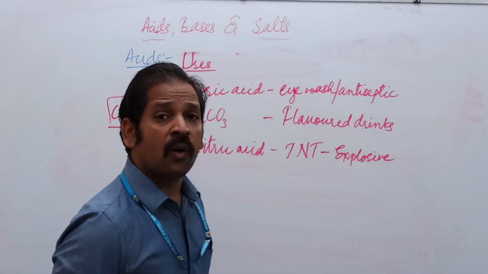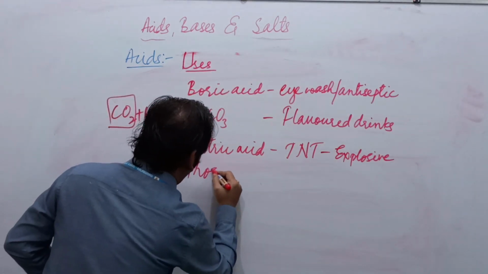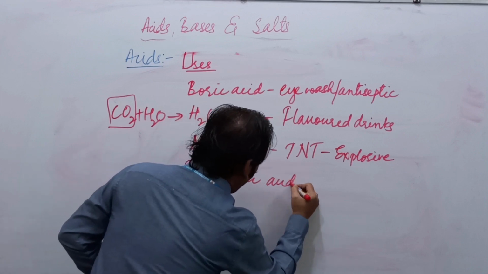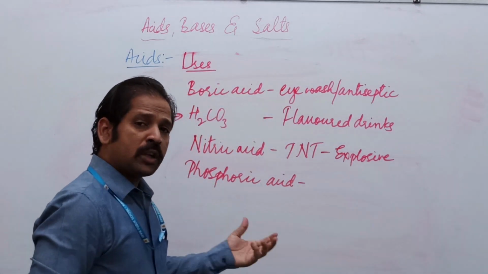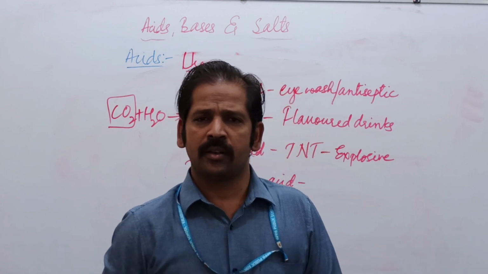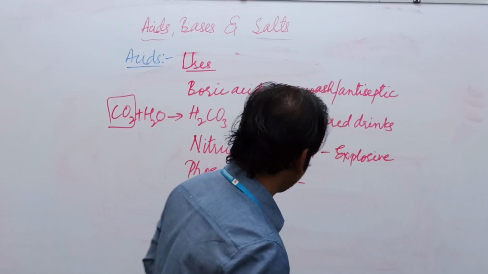Next chemical is phosphoric acid. Phosphoric acid is used as a fertilizer for the agriculture field.